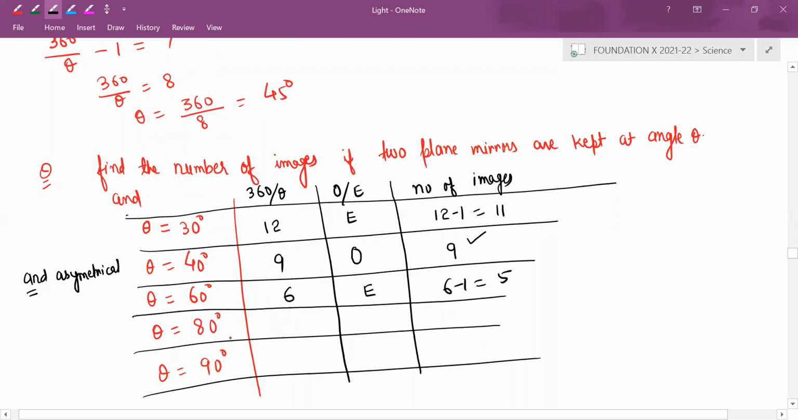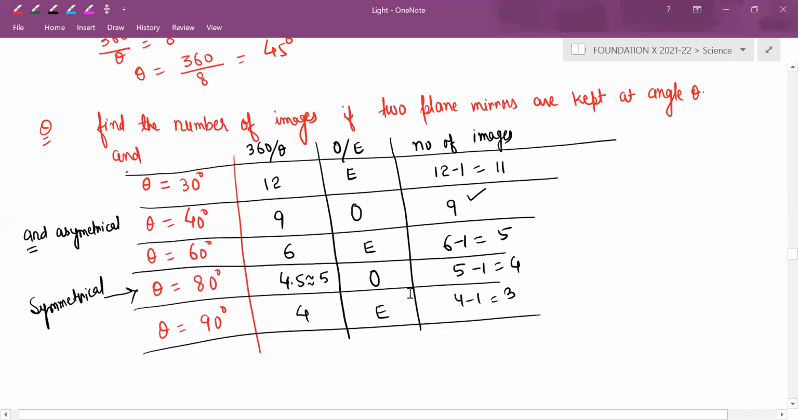6 minus 1, 5. 360 by 80 is how much? 4.5, so the nearest value is 5. If it is 5, again an odd number. Odd number means you have to ask whether it is symmetrical or asymmetrical. Now if I say it is symmetrical, then 5 minus 1 is 4. Here it is 4, even. So 4 minus 1, 3. Is it clear for you all or is anyone having doubt?